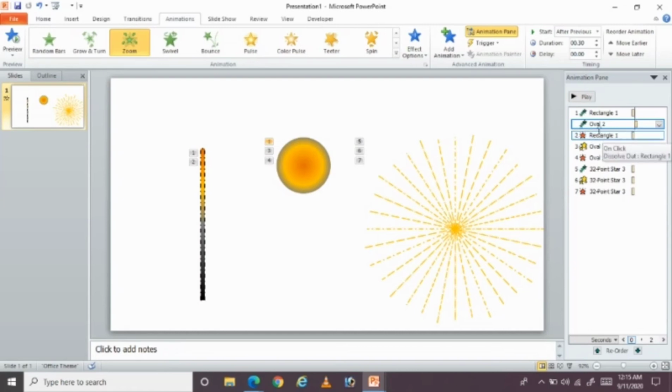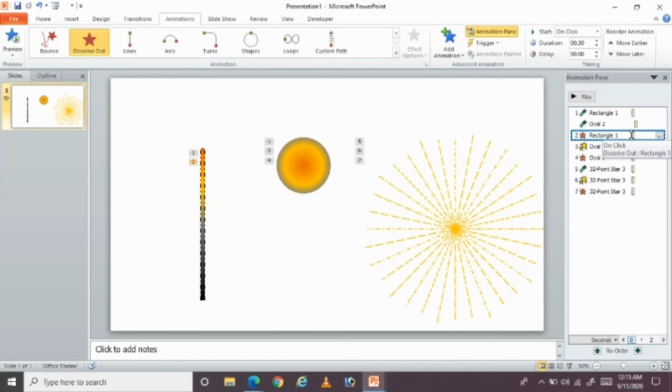And next one, after this one appears, this rectangle has to dissolve out. So this rectangle has to dissolve out, and I'm giving this effect as with previous.